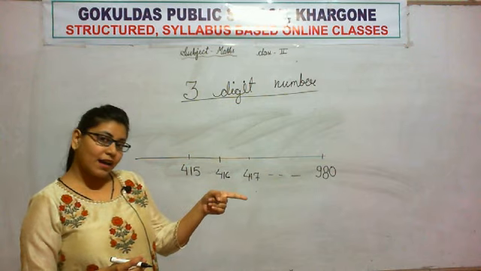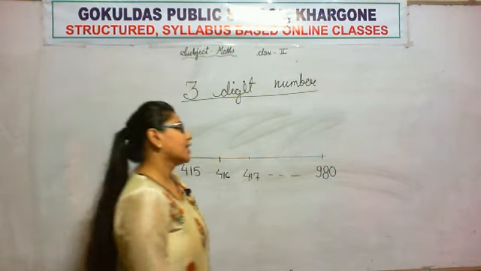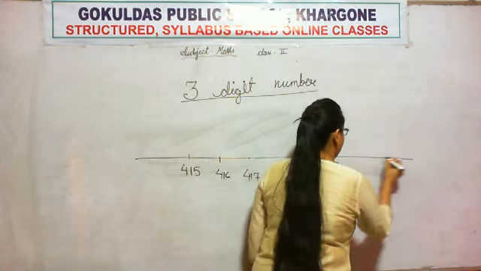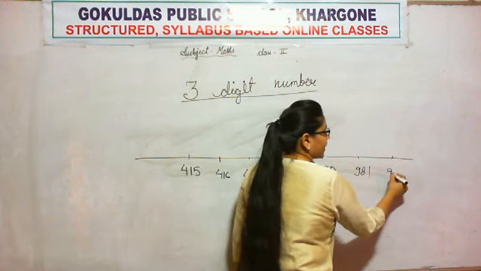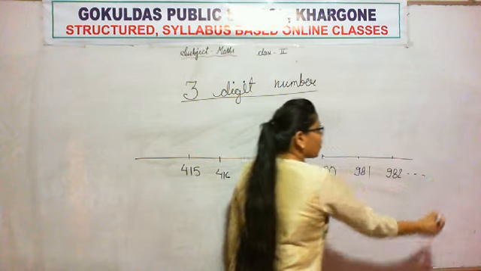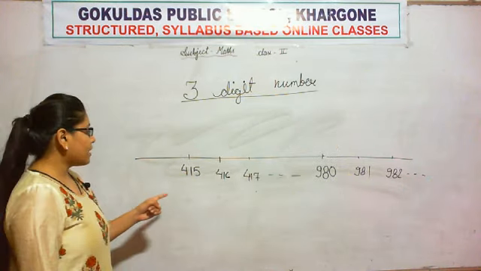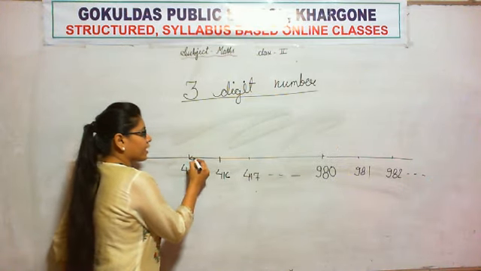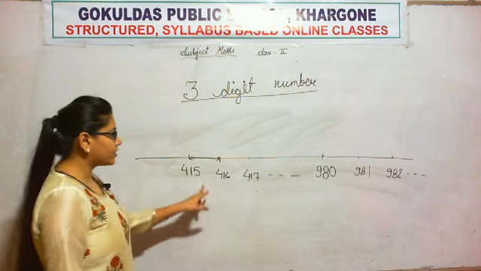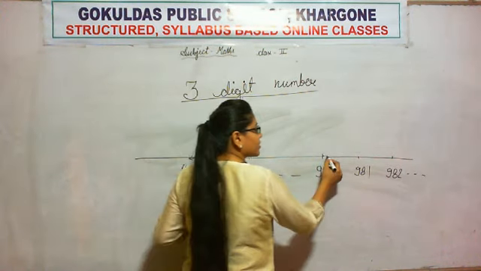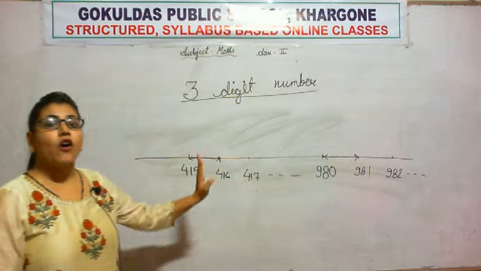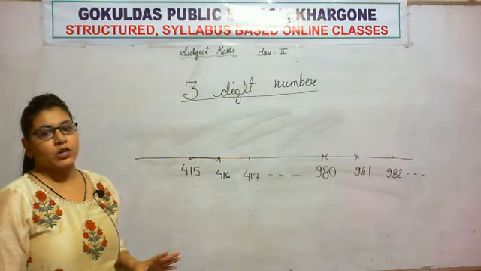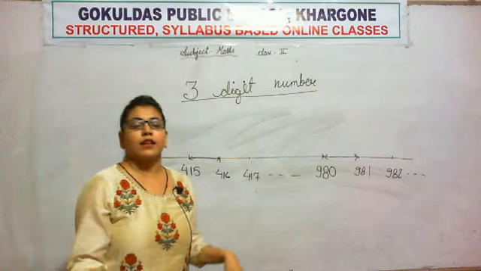Now what will come after 980 is 981, 982 and so on. And we remember the distance between 415 and 416 is equal to the distance between 980 and 981 or any two other numbers, whatever numbers you can think.